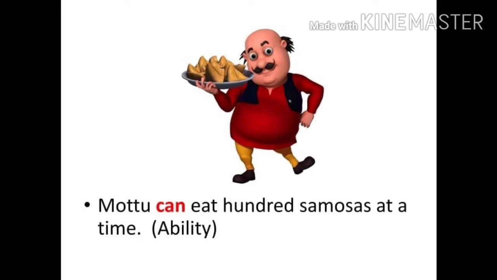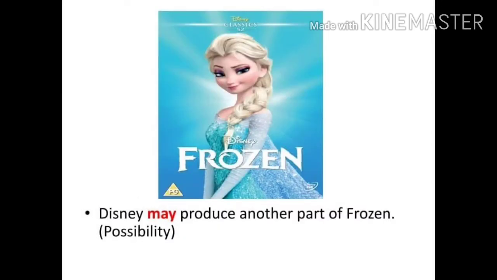Here are some examples for you, children. Look at the sentence given here. Motu can eat 100 samosas at a time. So can denotes ability. Ability of Motu is spoken in the sentence given here. Look at the next example. Disney may produce another part of Frozen. Here we are speaking about possibility. To speak about possibility, we are using the modal auxiliary may.